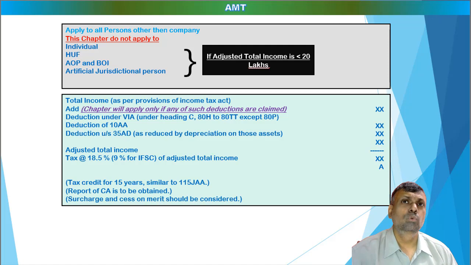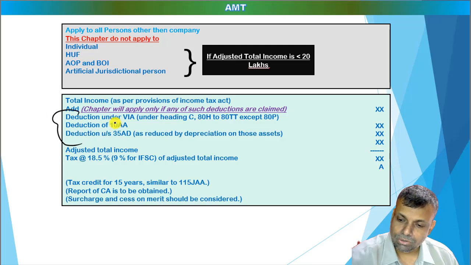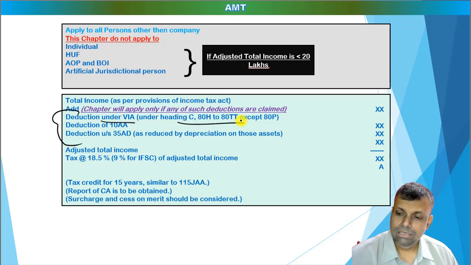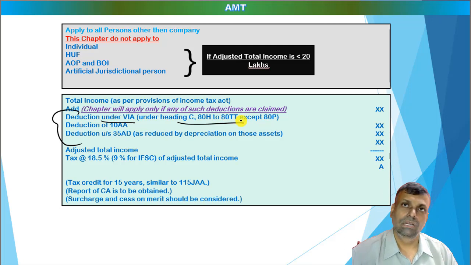If there is a partnership firm which is claiming the specified eligible deductions provided for the purpose of AMT, these are your adjustments. Any deduction in Chapter 6A under the heading C, except section 80P provisions, etc. Whatever headings are provided here are to be disallowed. In other words, for AMT purposes, it is something like a disallowance. It has got nothing to do with the books of accounts.